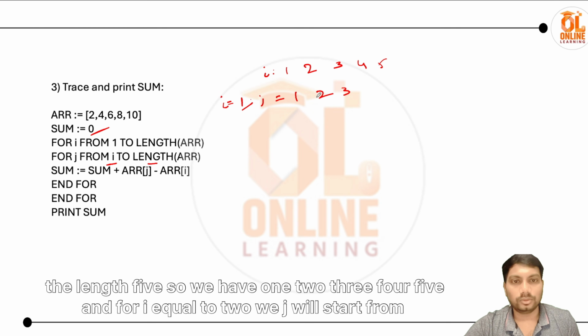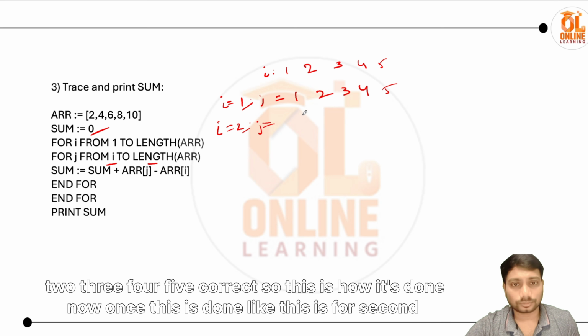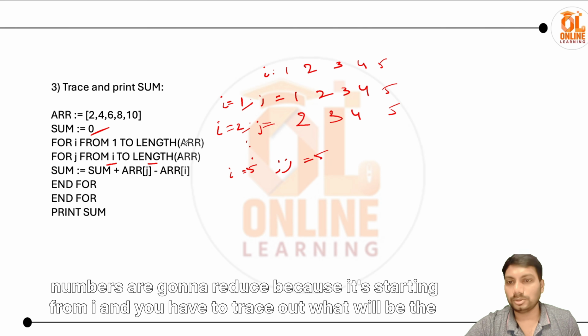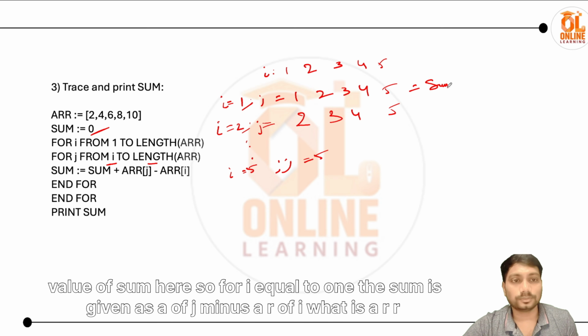So we have 1 2 3 4 5, and for i equal to 2, j will start from 2 3 4 5, correct? So this is how it's done. You have to do this till i equals 5, when j will become 5. That's it. The numbers are going to reduce because j starts from i, and you have to trace out what will be the value of sum here.